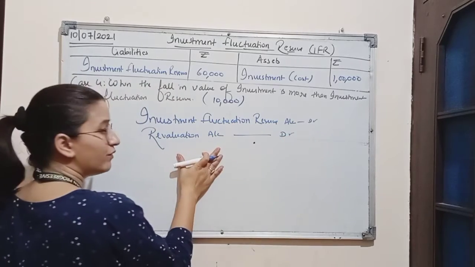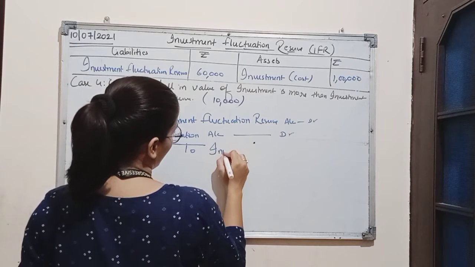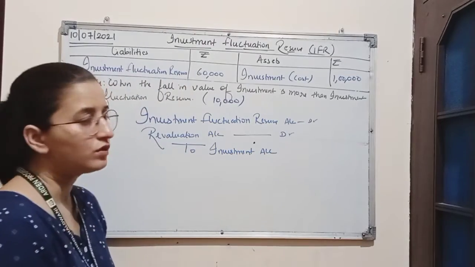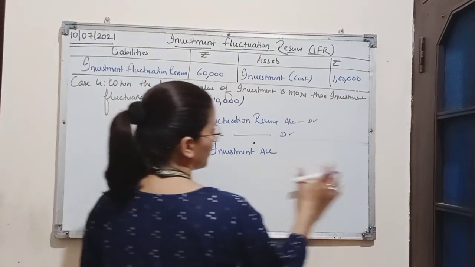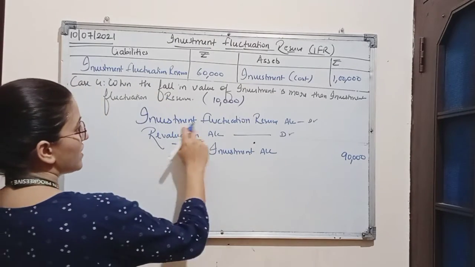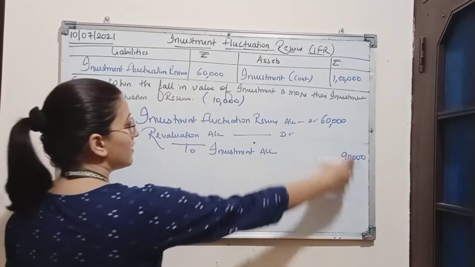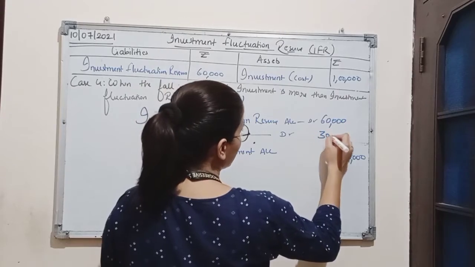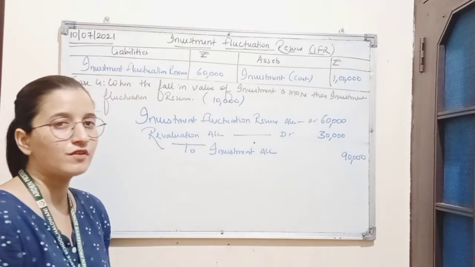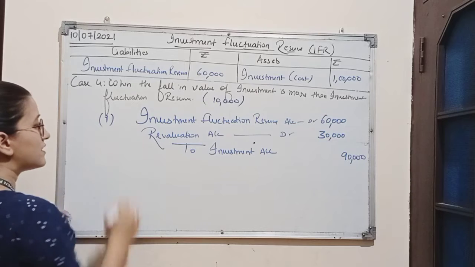This account is opened for the loss to investment account. We know the total loss in investment is rupees 90,000. Investment fluctuation reserve is rupees 60,000. Now there is a loss amounting to rupees 30,000 which will be borne by the partners in their old profit sharing ratio. So this is the first entry in such case.